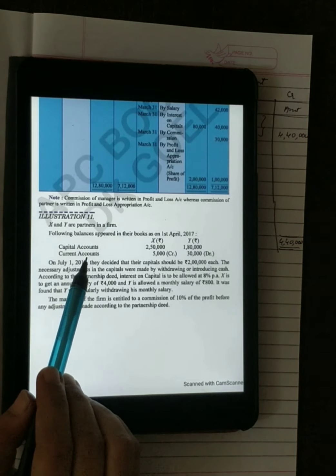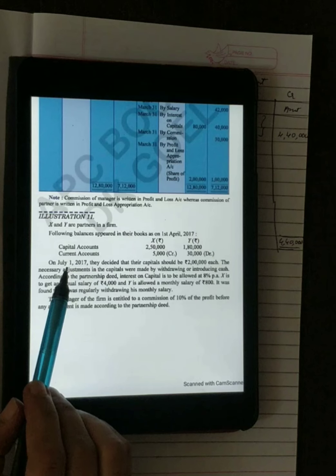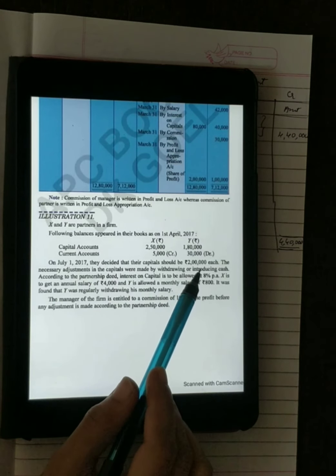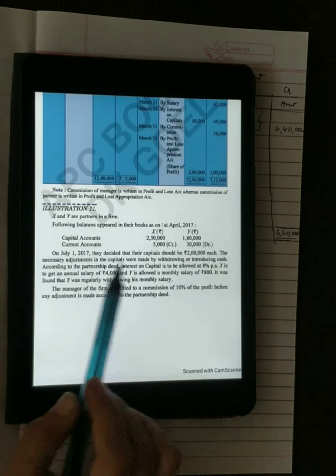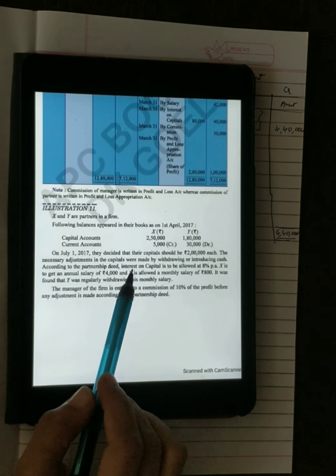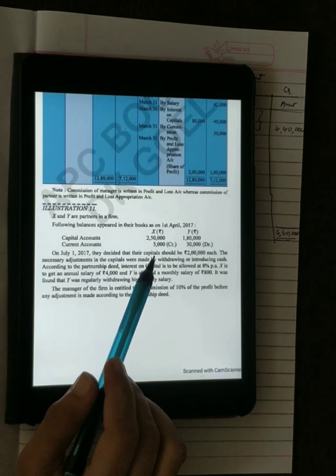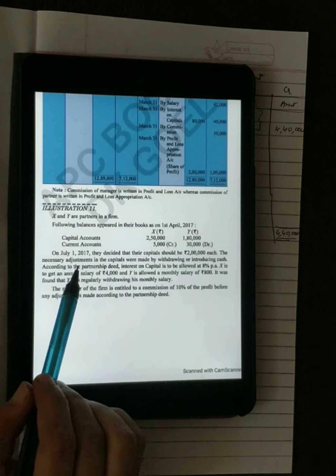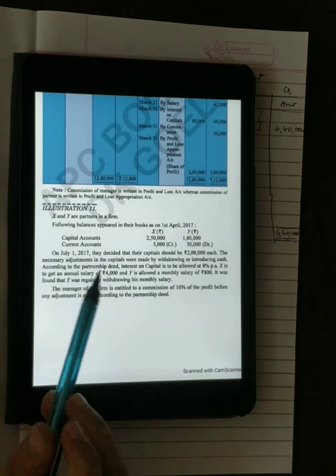So capital account, current account, opening balance and closing balance has been given, which will be written in a capital and current account. On 1st July 2017, they decided the capital should be 2 lakh. So they have also given us the closing balance. The necessary adjustment in the capital were made by withdrawing or introducing cash. So whatever balance we get in a capital or current account will be adjustment in the capital. Either it will be drawings or it will be additional capital.